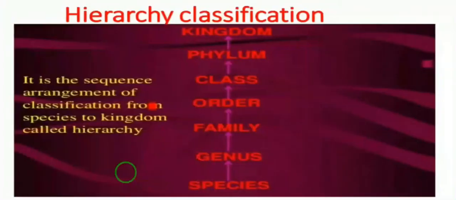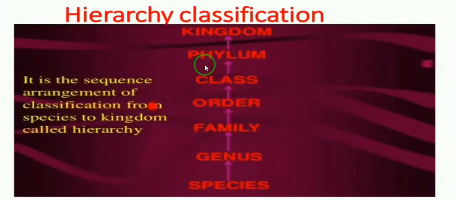The five kingdom classification, you might have studied in the lower classes. The five kingdoms are Monera, Protista, Fungi, Plantae and Animalia. These groups are formed based on cell structure, mode of nutrition, body organization and reproduction.